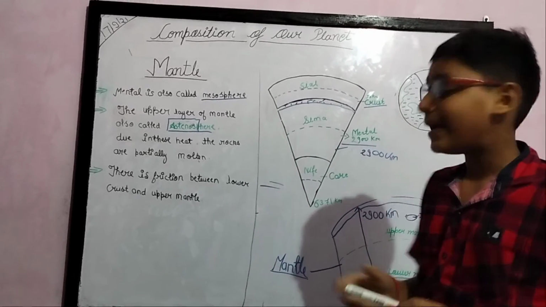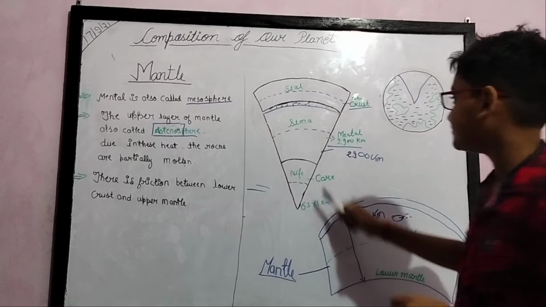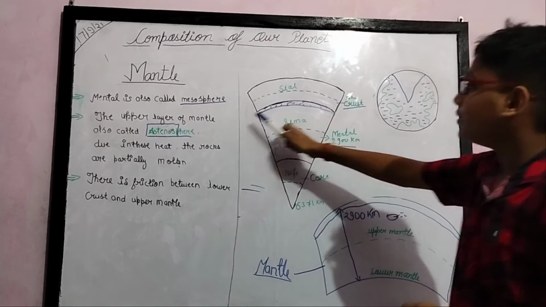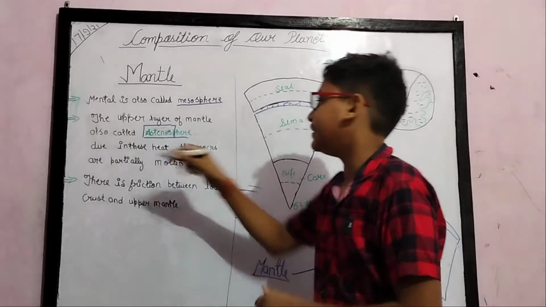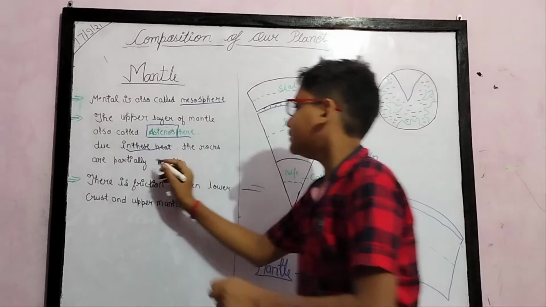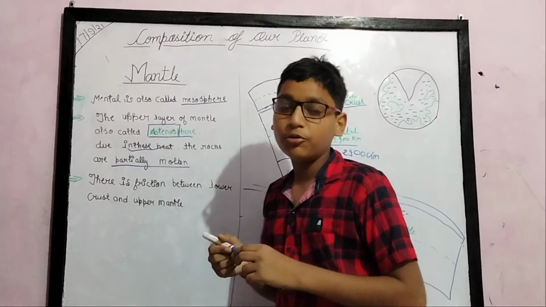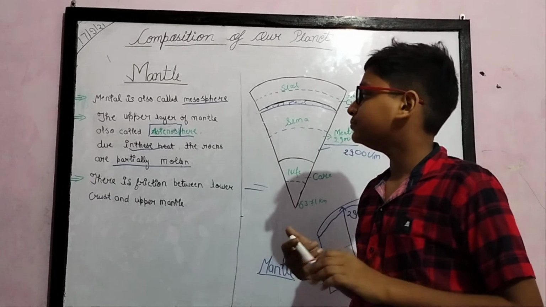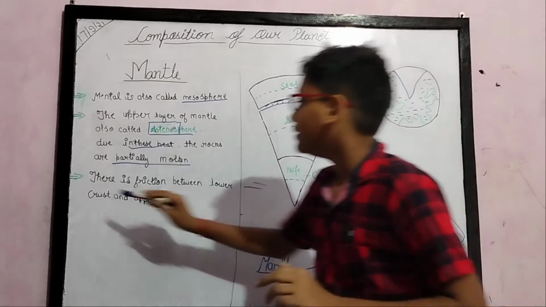Like that, a large amount of lava is flowing on this part. Due to intense heat, the rocks are partly molten. Molten means like liquid.